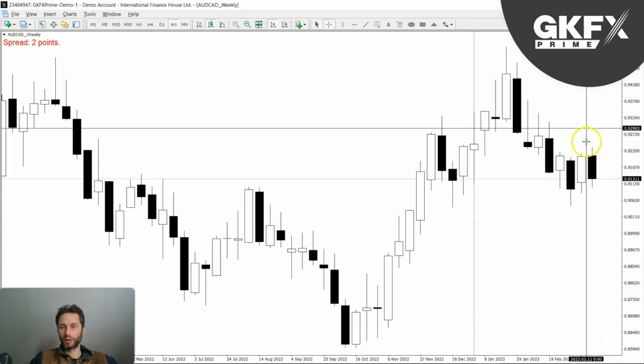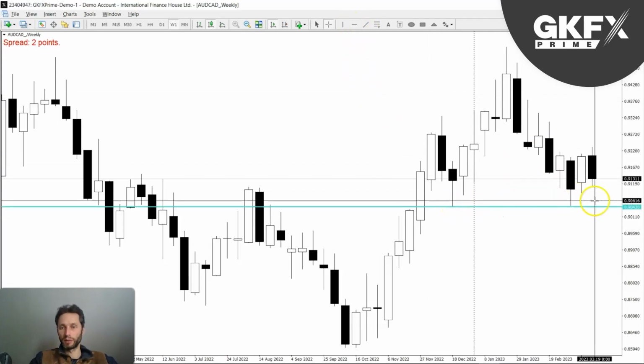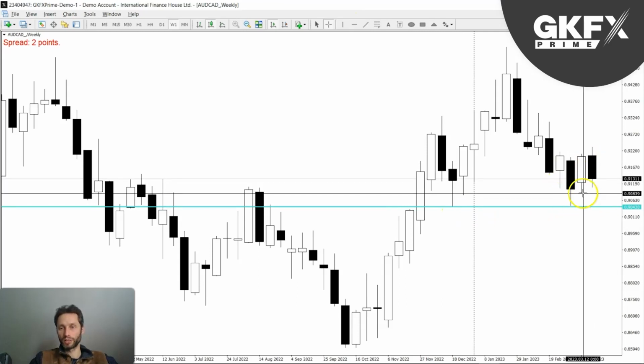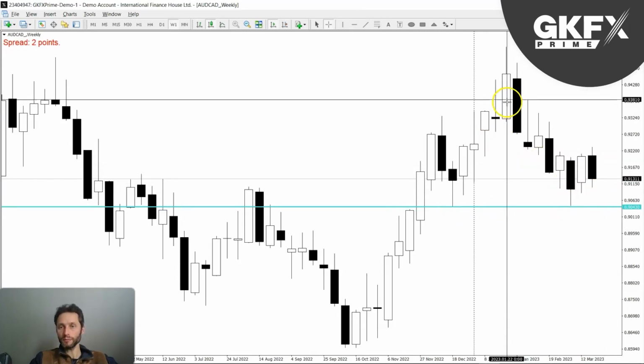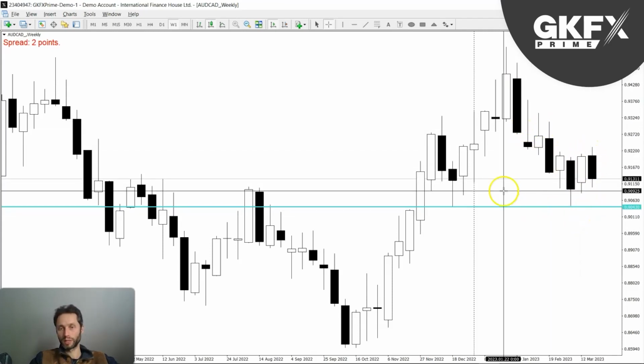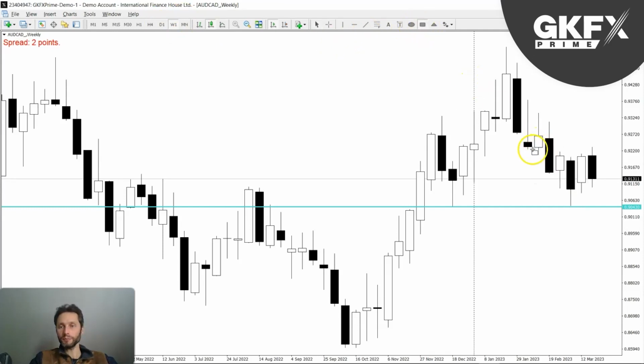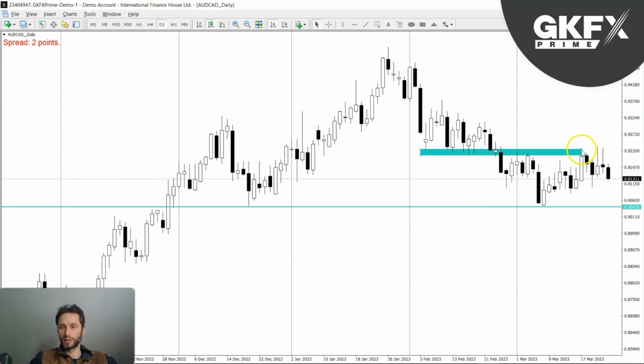So once again, I usually look at the weekly time frame, and a similar kind of picture. You have this level down here, which we bounced off this area, and the price action was not very strong. We had this bearish weeks and then brief pause to the upside, and then once again bearish. And then last week we continued bearish once again, similar to the Aussie dollar. So if you look on the higher time frame, you can see this sort of area right here being respected, so to speak. Coming down into the daily, we can see that we've gone through it, left a wick, and now it looks like we are moving further into the downside.